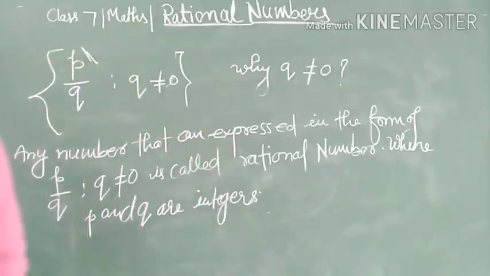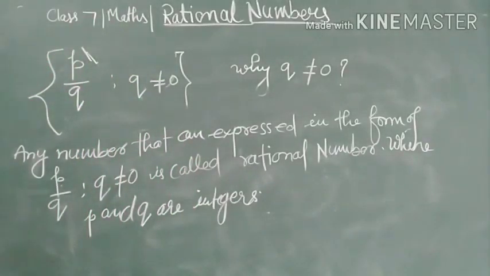Okay, so this is the definition of a rational number, and I hope that you got it clearly.